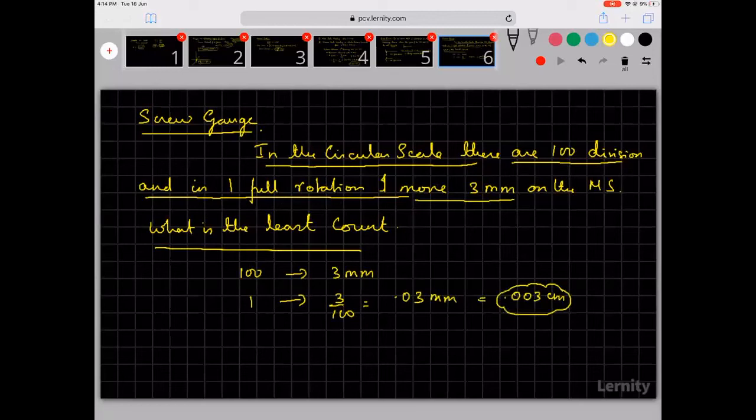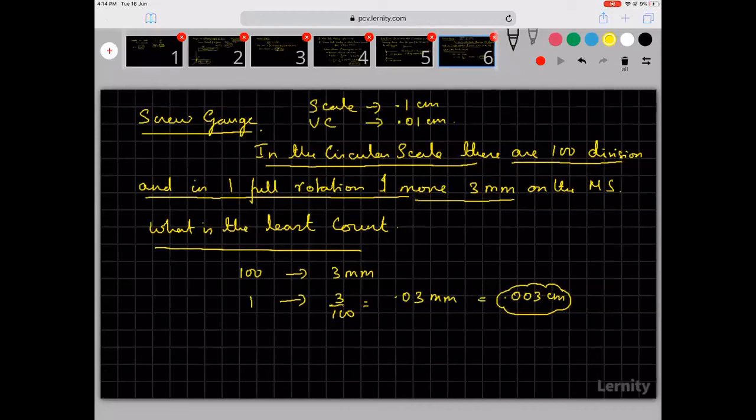So which is more precise? A scale. If you look at a scale, it measures to 0.1 centimeter. Then a vernier caliper measures to 0.01 centimeter. Now, while we were discussing, somebody asked if the number of divisions on the vernier scale are increased, will the precision be more? Absolutely.